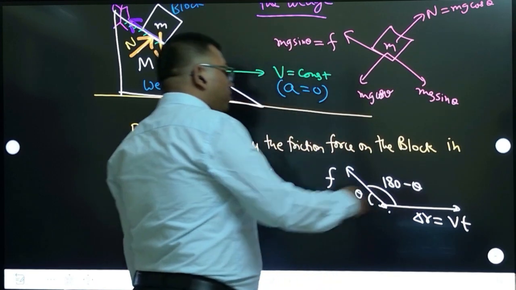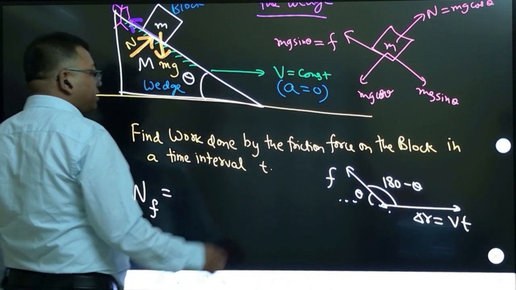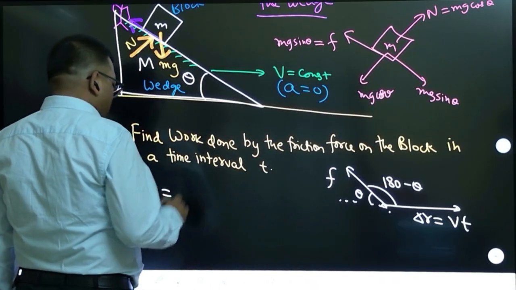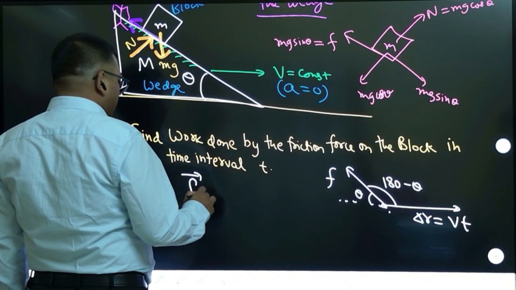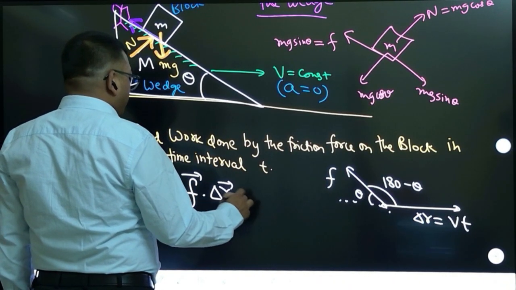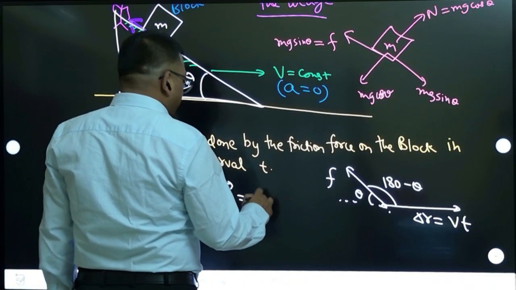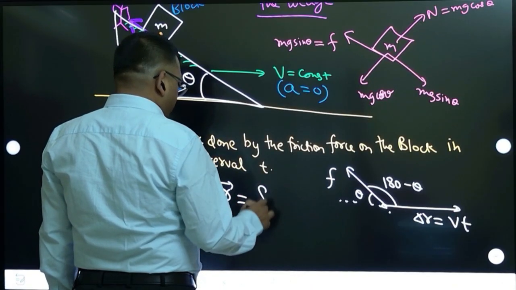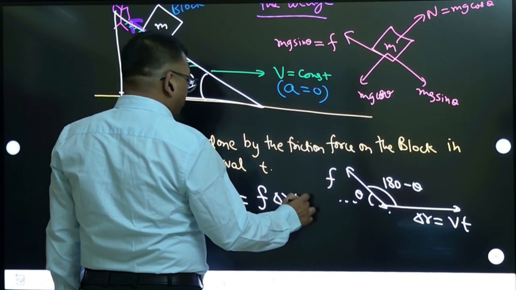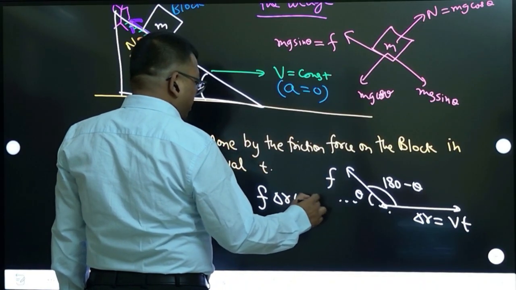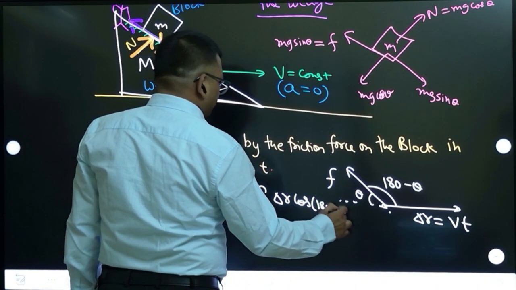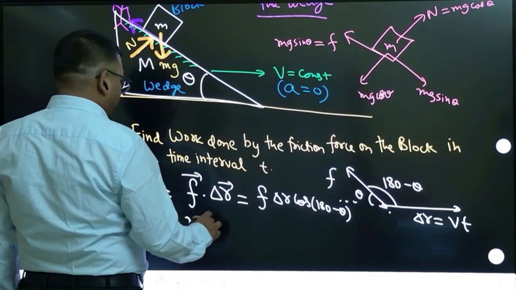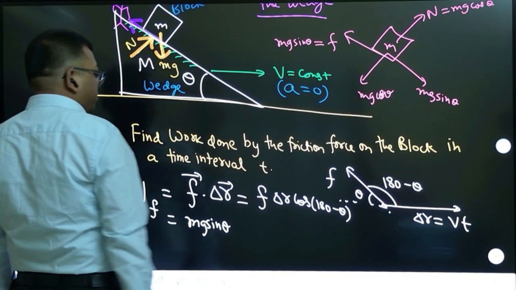The angle between force and displacement is 180 minus theta, and friction is a constant force because mg sin theta is constant. So you have to take the dot product of friction and displacement. You can write it as friction into displacement into cos of this angle, 180 minus theta. Let us write this. The magnitude of friction is mg sin theta.